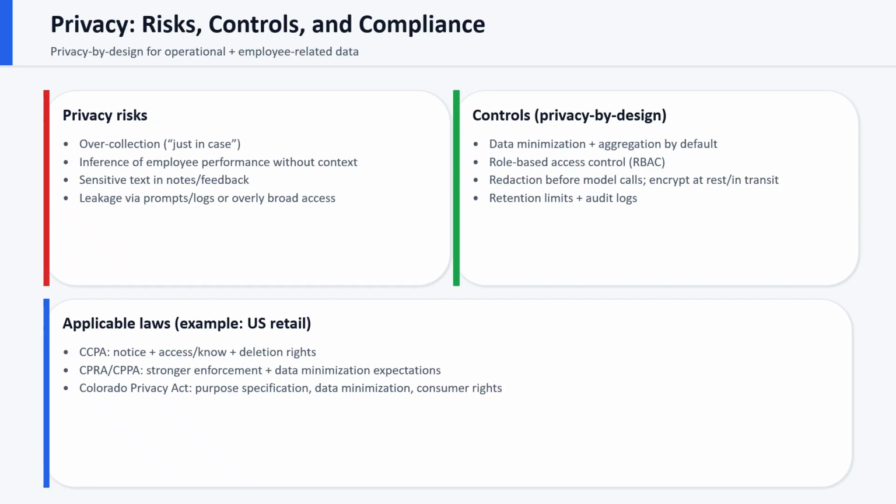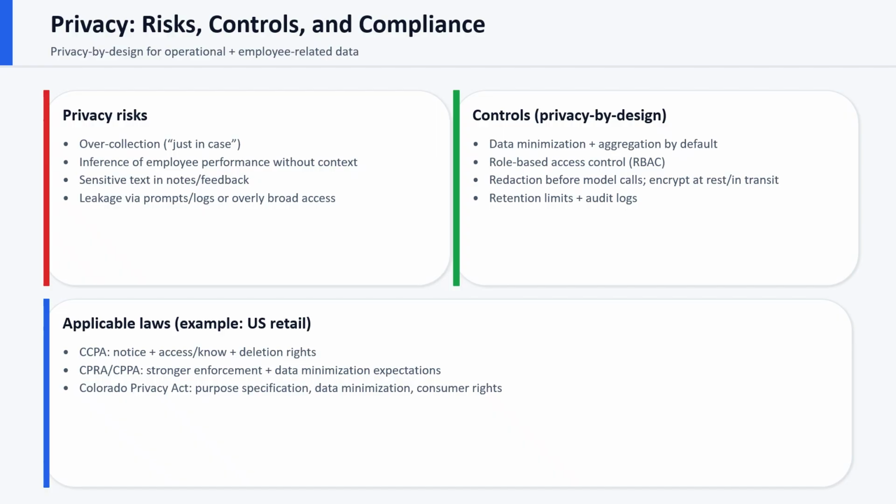And let's talk about privacy, risk control, and compliance. Because this touches operational and potentially employee-related data, privacy by design is essential. Key risks include overcollection, inferring employee performance without context, sensitive text and notes, leakage via prompts or logs, or overly broad access. Controls include data minimization and aggregation by default, role-based access control, redaction before model calls, encryption at rest and in transit, retention limits, and audit logs.